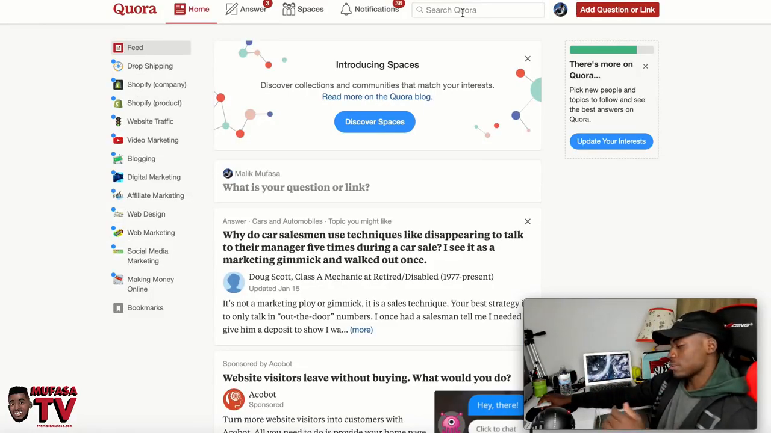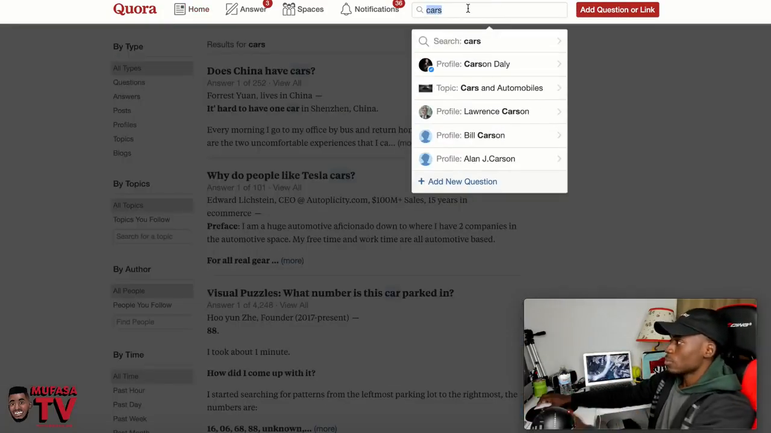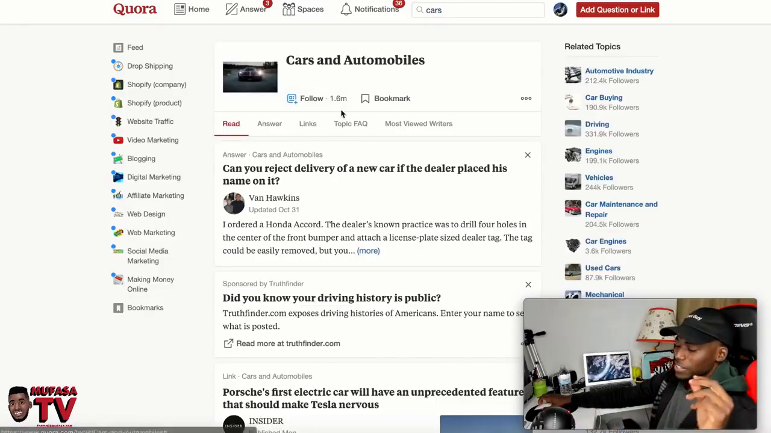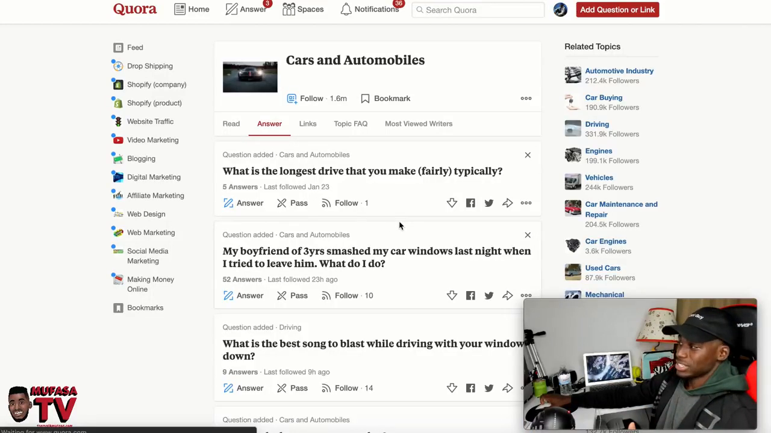So let's do another example. How about cars, right? So basically what you can do is go in here and type in cars, and you'll see the topic cars and automobiles. Then you will see that this group has 1.6 million people in it, guys. So imagine somebody has a question about steering wheel covers.